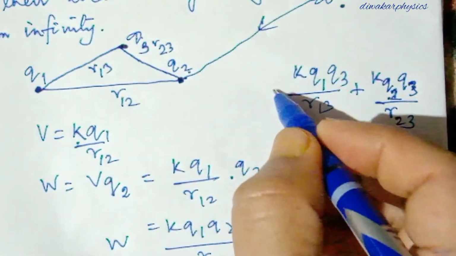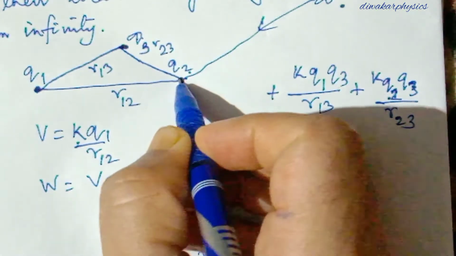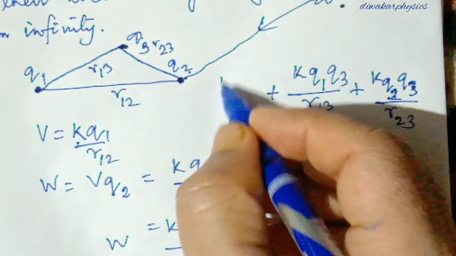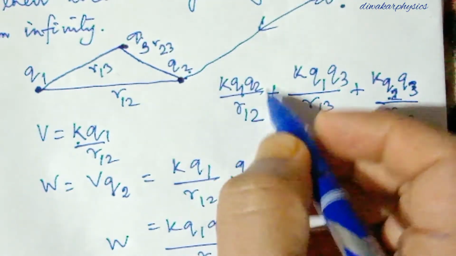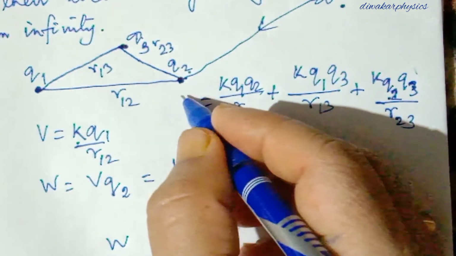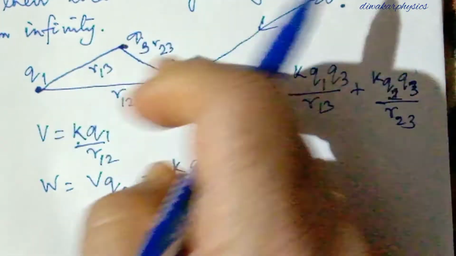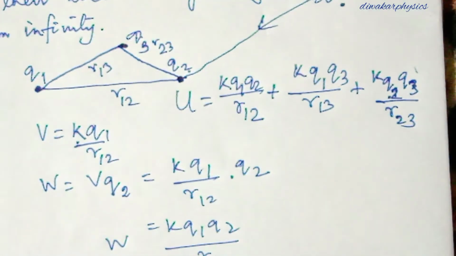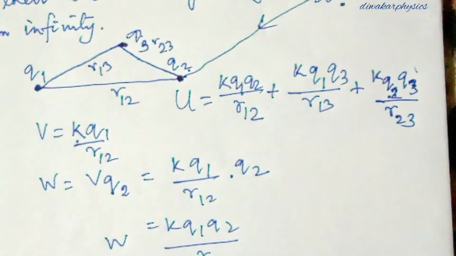So this much amount of work is to be done to bring the third charge, and to bring the second charge in the field of the first, we have already calculated K Q1 Q2 by R12. That means this is the total energy required to assemble three charges at their locations. So we take this as the formula for three charges.